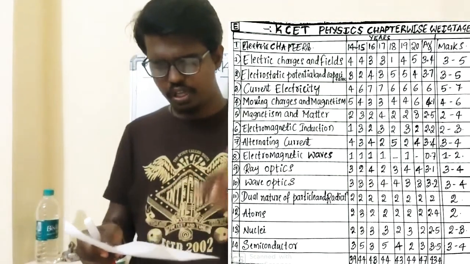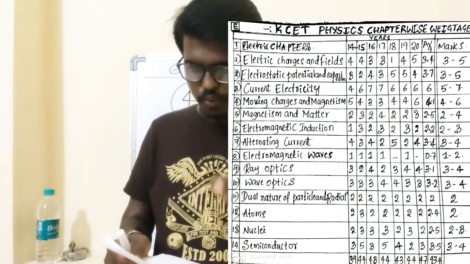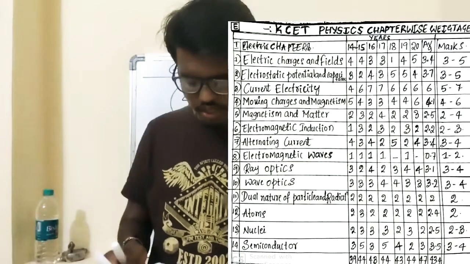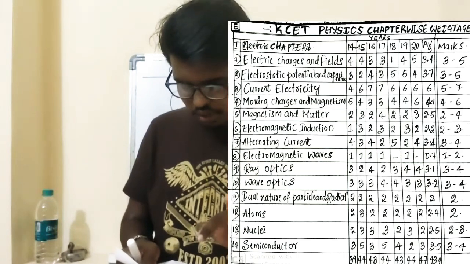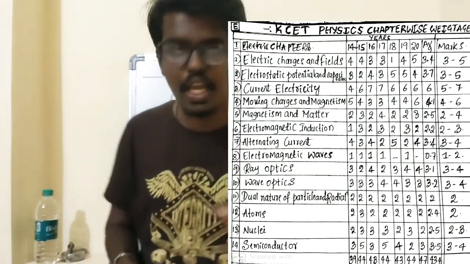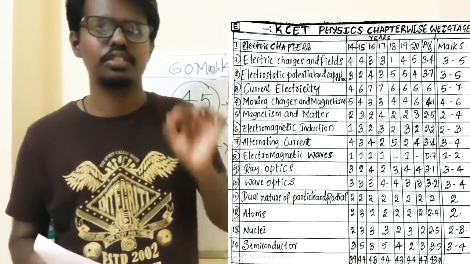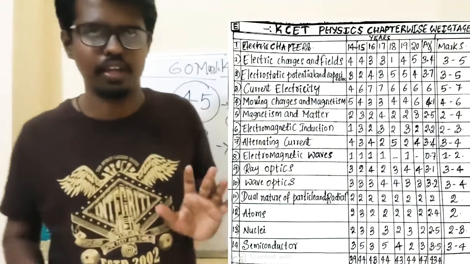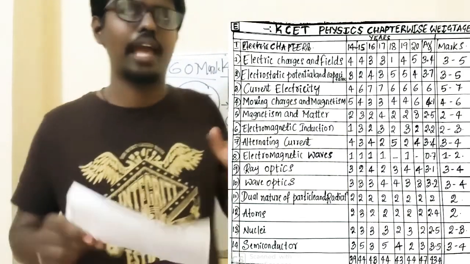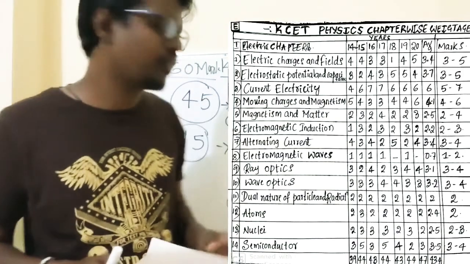Okay, in 2014 they asked 39 marks from these chapters. From 2015, counting all these chapters, 44 marks, then 43, '18 43, '19 44, 2020 47. Means the average marks from all these chapters you are getting is 43.4, nearly 44 or 45. Okay, from this conclusion I am going to tell you there are definitely 45 questions and 45 marks that come from this second year syllabus.